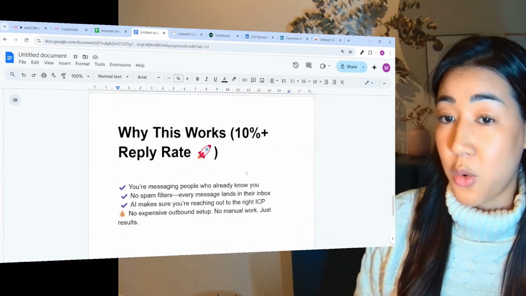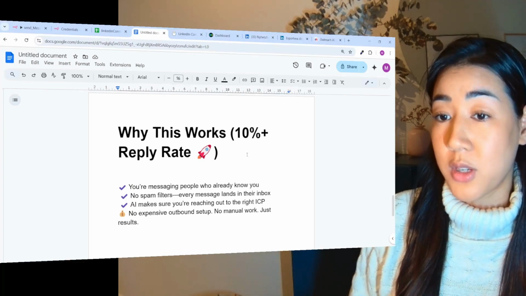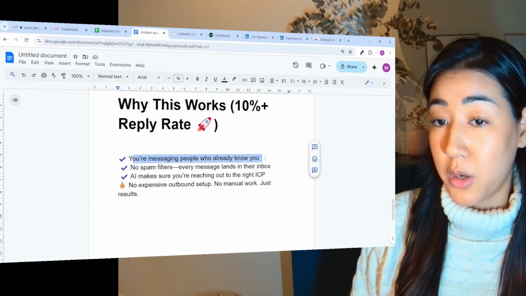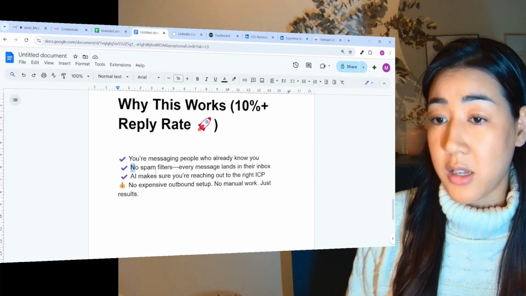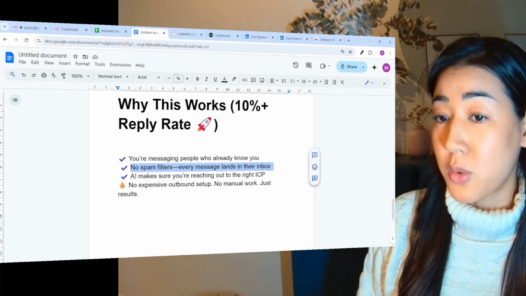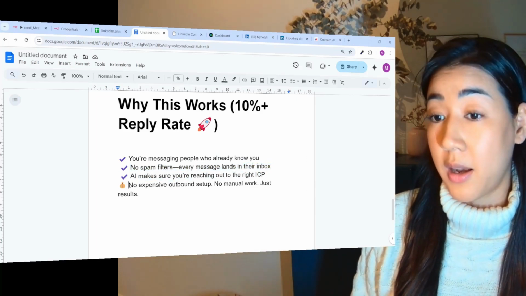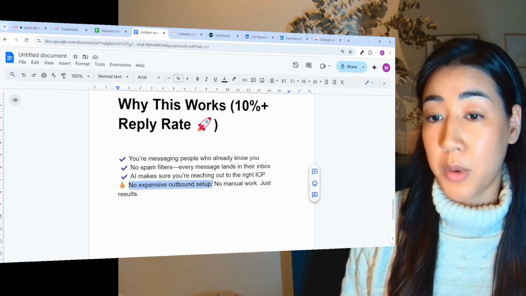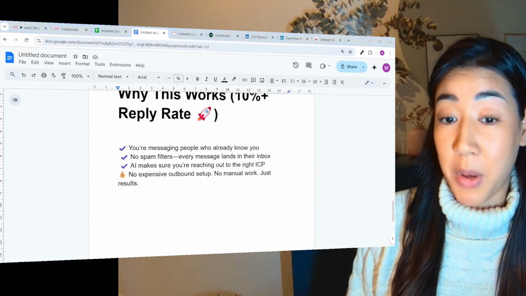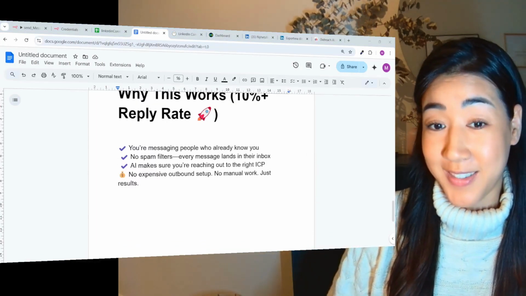And why this works: it's going to give you more than 10% reply rates. We have seen it for ourselves, and also the Replic users that have been using this strategy. So you're messaging people who already know you, and this is why it works. It has no spam filters. Every message lands in their inbox. AI is going to make sure you're reaching out to the right ICP. If you're using n8n and Unipile like we suggest, there are no expensive outbound setups, no manual work, and just results. So now that you understand the power of having a flow like this, let's dive into the automation.